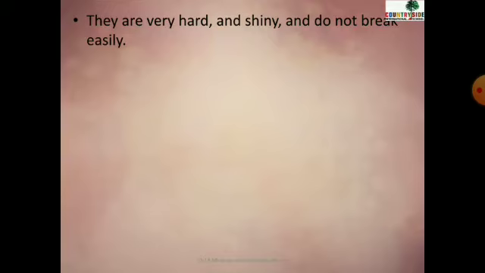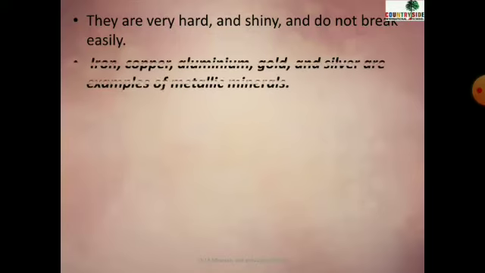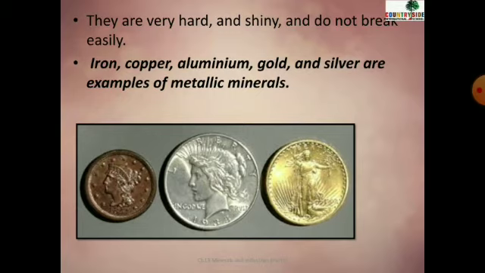So these are the features, or we can say the characteristics, of metallic minerals. Now, what are the examples of metallic minerals? Iron, copper, aluminium, gold, silver, etc. There are many other metallic minerals also, but these are a few names. Iron, copper, aluminium, gold, silver, these are the examples of metallic minerals. Now, diamond can also be a metallic mineral, right?